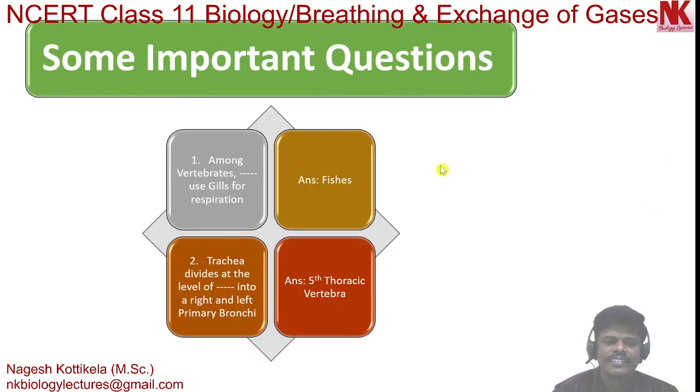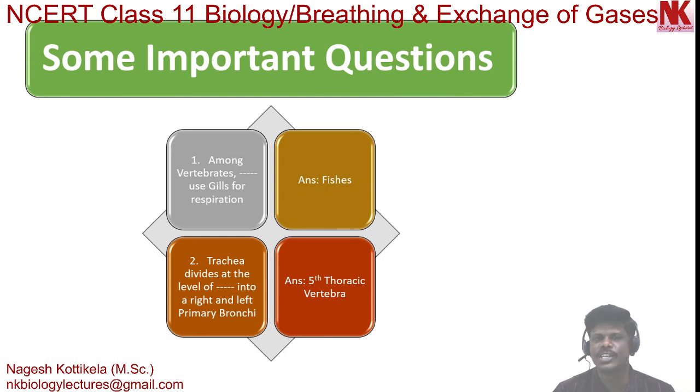After this, let's discuss some important questions based on the topics that we have discussed so far. First question: among vertebrates, dash use gills for respiration. Answer is fishes. Among the different vertebrates, fishes use gills for respiration, and respiration through gills is called branchial respiration.